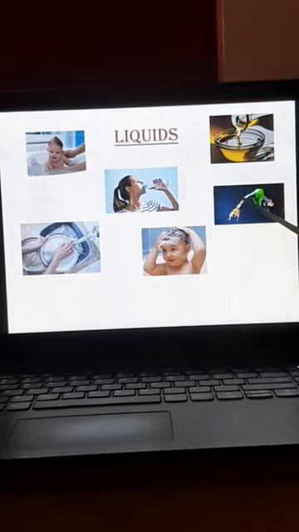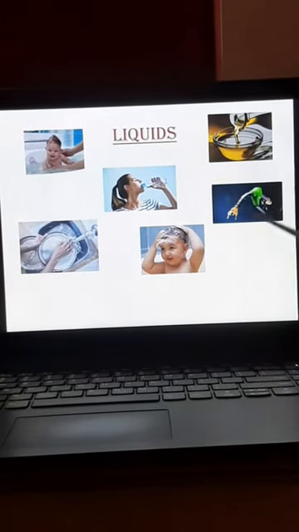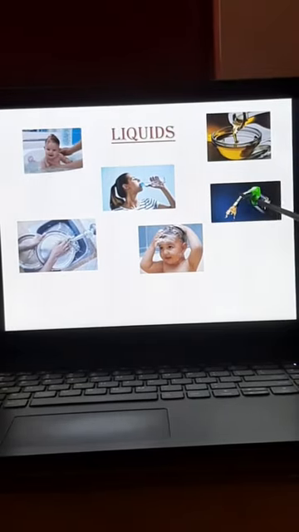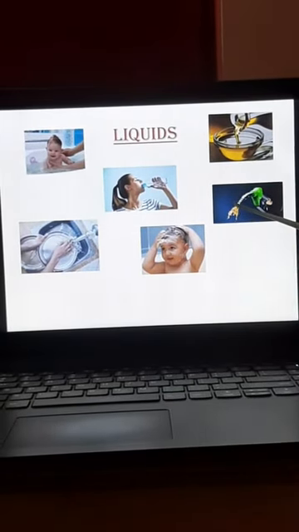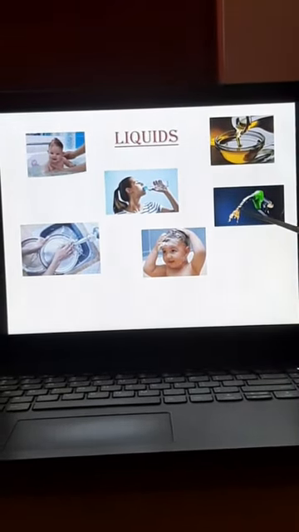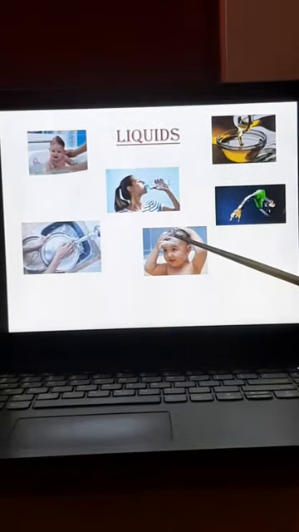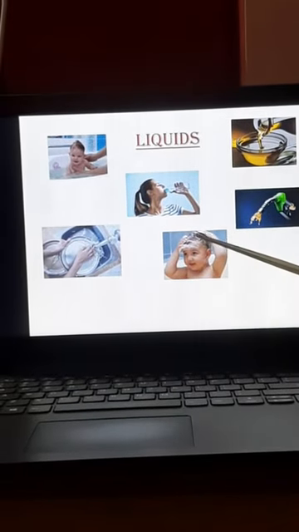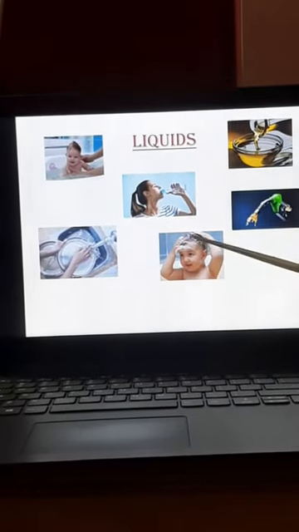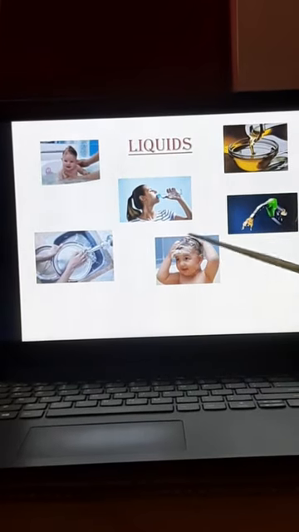Next is petrol or diesel. Even this is a liquid which is used in vehicles. Okay, petrol and diesel are used as fuels in vehicles, children. And now shampoo. Can you see? Shampoo is also a liquid material which is used to wash hair.